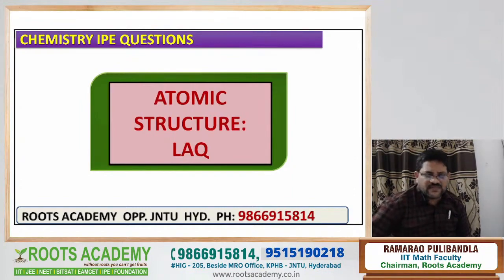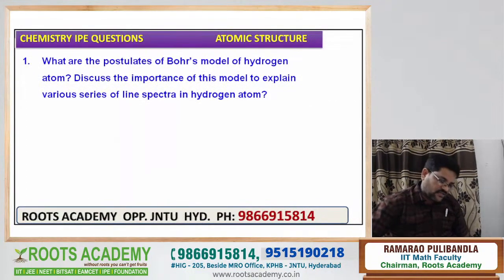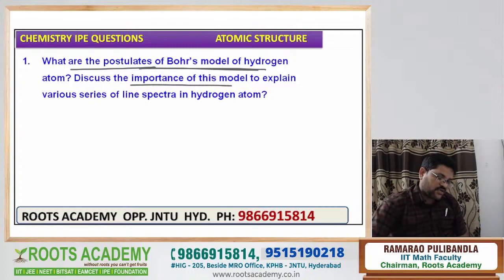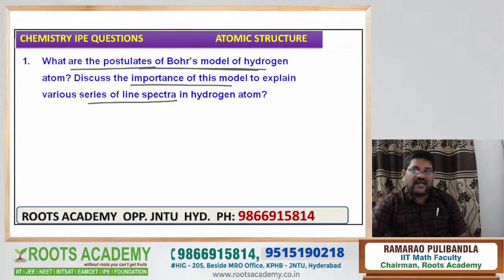Understood? Now go to the questions explanation one by one. See, what is the first question? This is one of the important 8 marks questions. Now see, what are the postulates of Bohr's atomic model? What are the postulates of Bohr's model of the hydrogen atom? Discuss the importance of this model to explain various series of the line spectra in the hydrogen atom. That is the question.